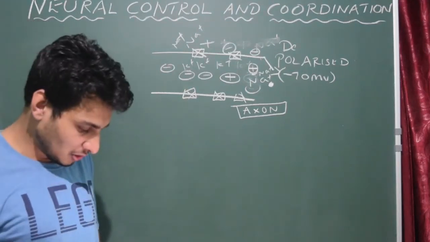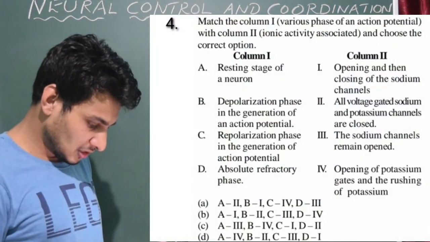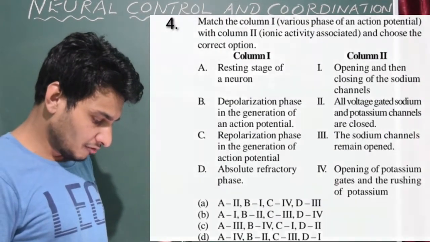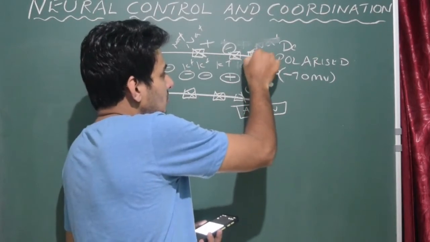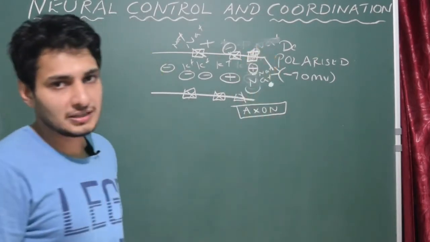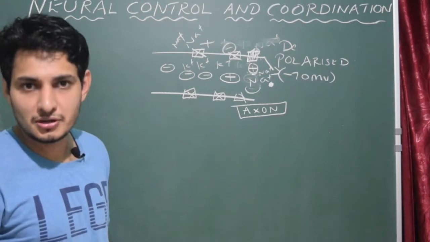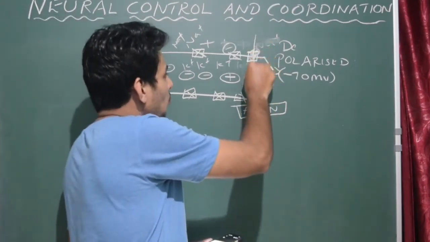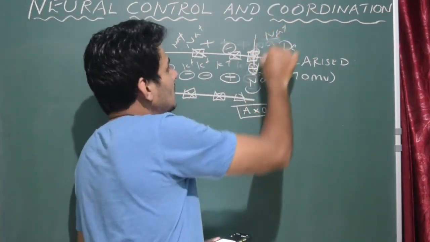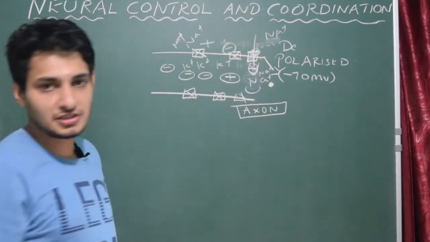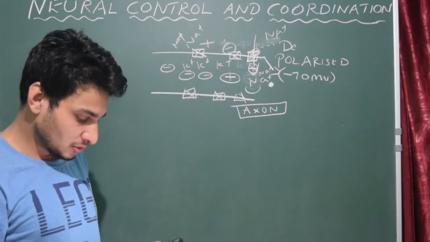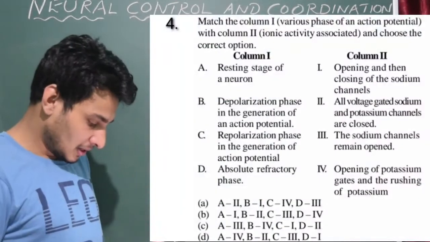So depolarization is nothing but opening and then closing of the sodium channels, correct? During depolarization, the voltage gated sodium ion channels open to move the sodium from outside to inside. That's it. Simple, easy. As a result, you could see the reversal of the charge. Done. So B should be equal to Roman number 1.